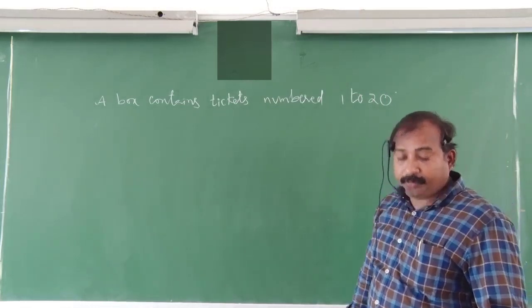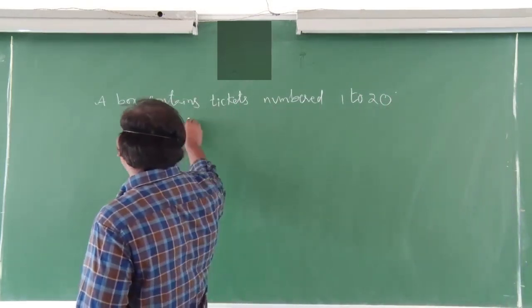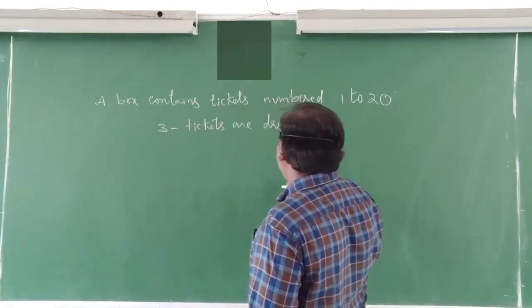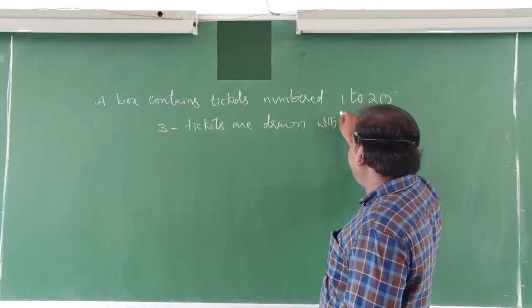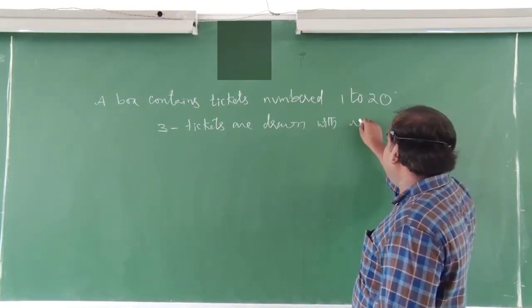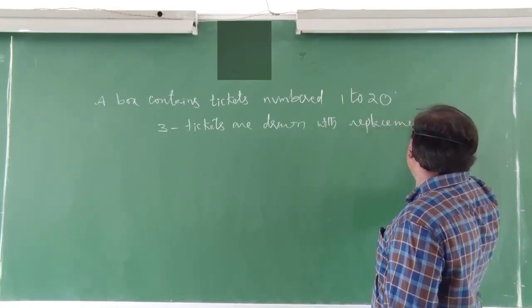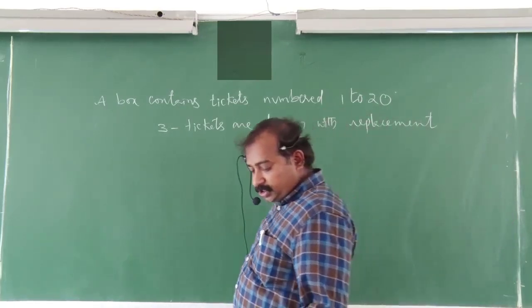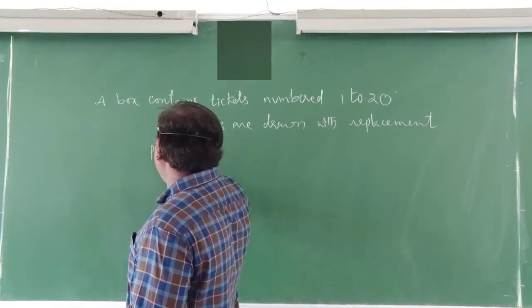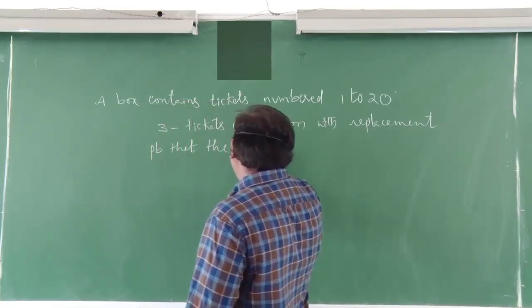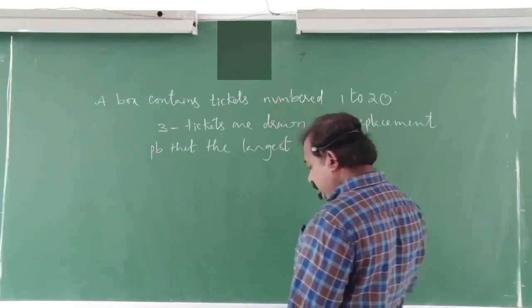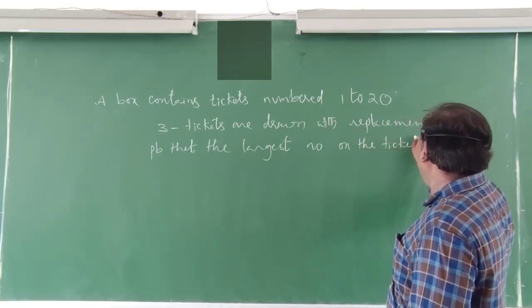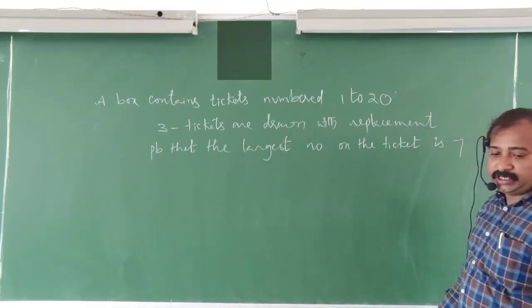3 tickets are drawn from the box one by one with replacement. The probability that the largest number on the ticket is 7. This is the question.